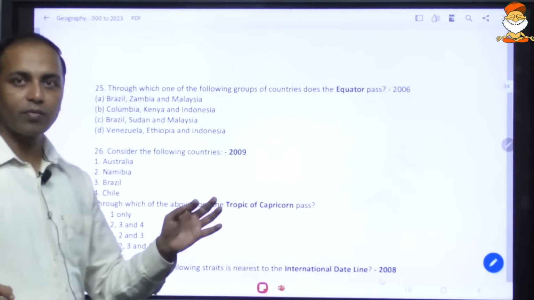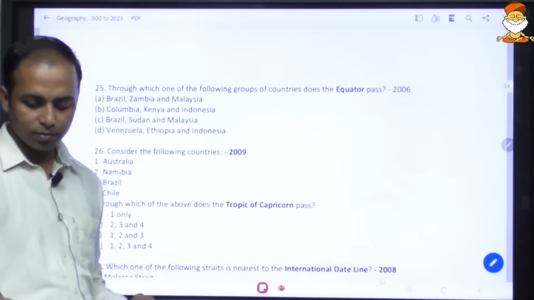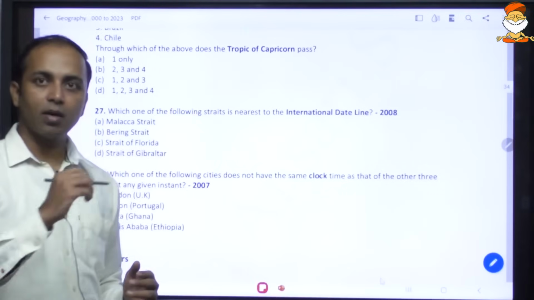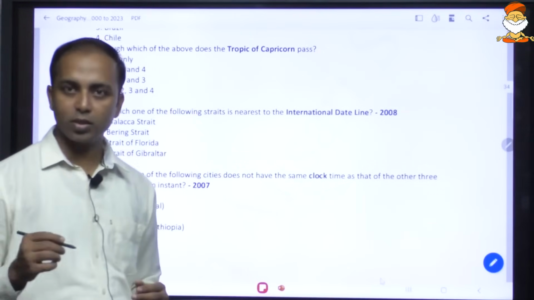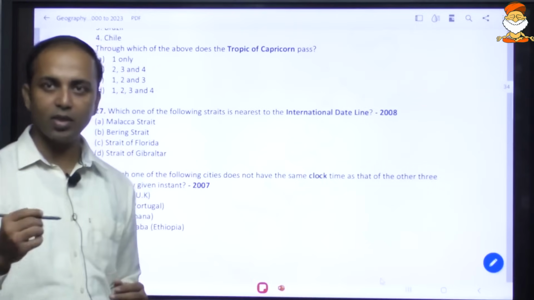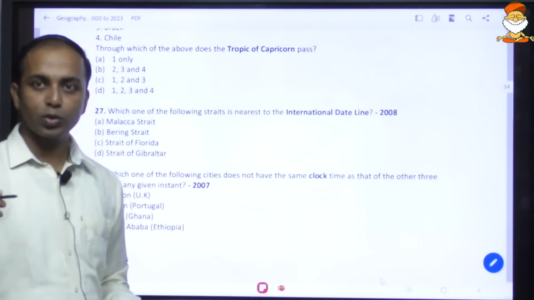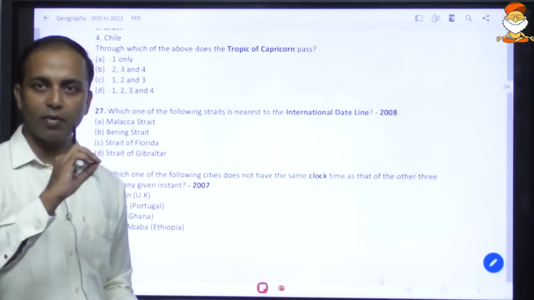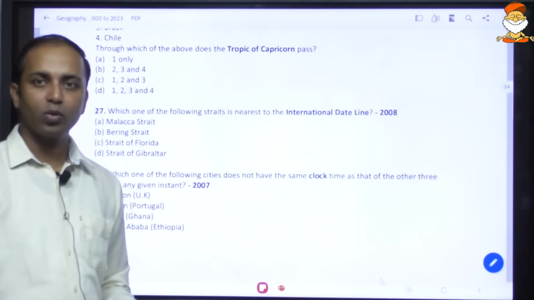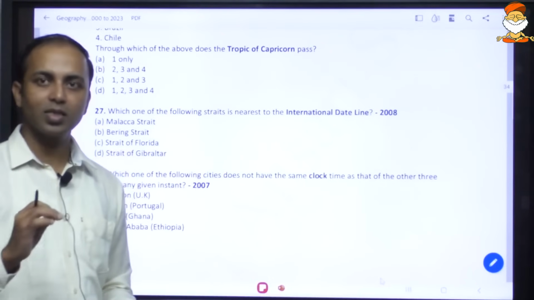Okay, and this is mapping based, and through which countries they are passing. In a similar manner, a very important latitude, the Tropic of Cancer, 23.5 degree north latitude, is passing through India, and within India, through which states it is passing. But UPSC had asked a question on through which cities they are passing. So having done latitude country wise, when it comes to India, state wise, and within the state, important cities.